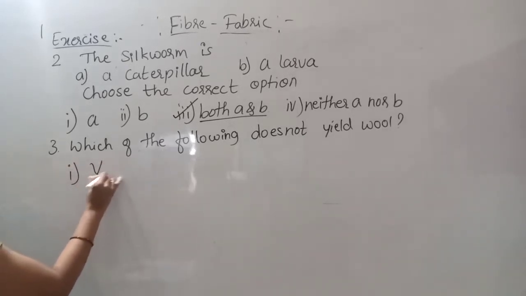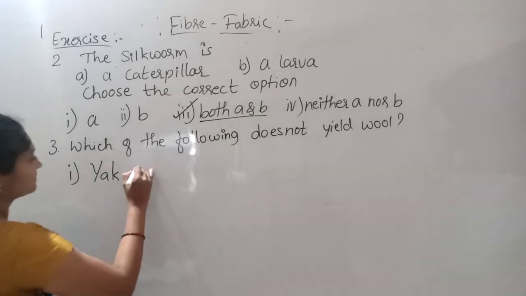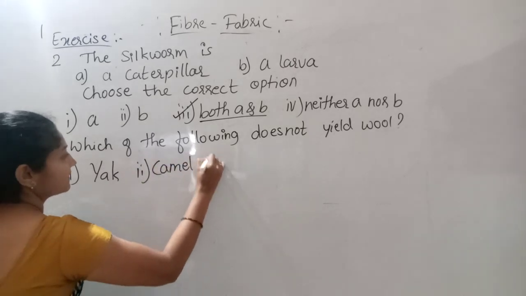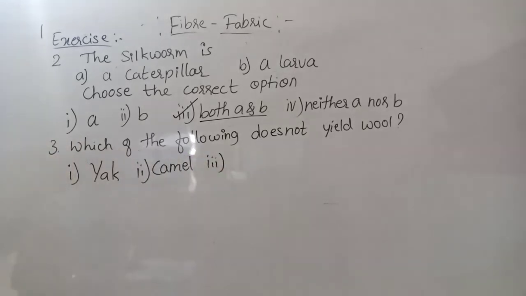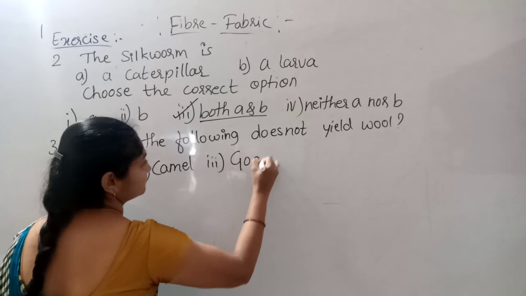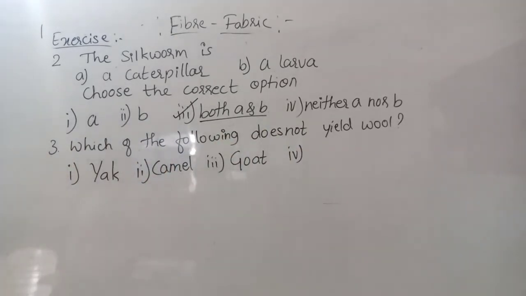First one, yak. Second one, camel. Third one, goat. Then the fourth one is woolly dog.